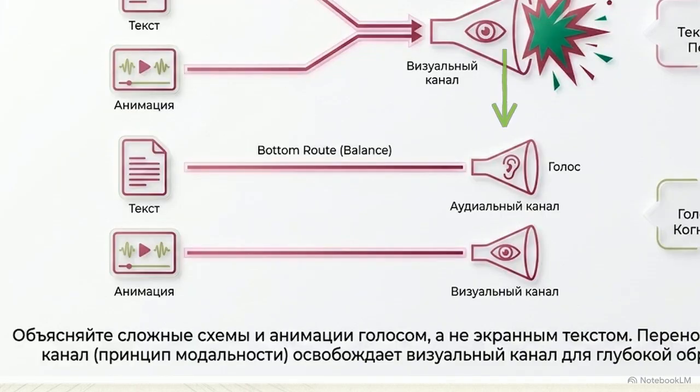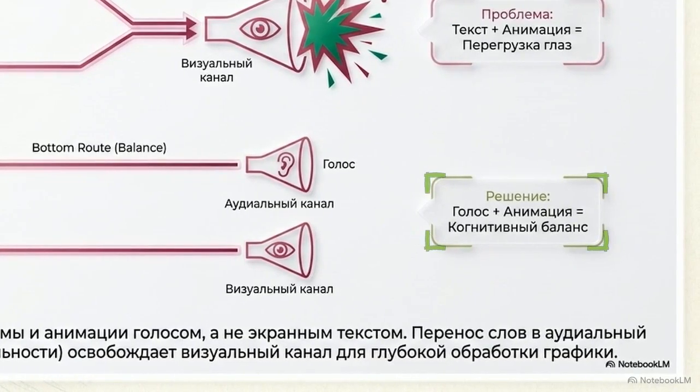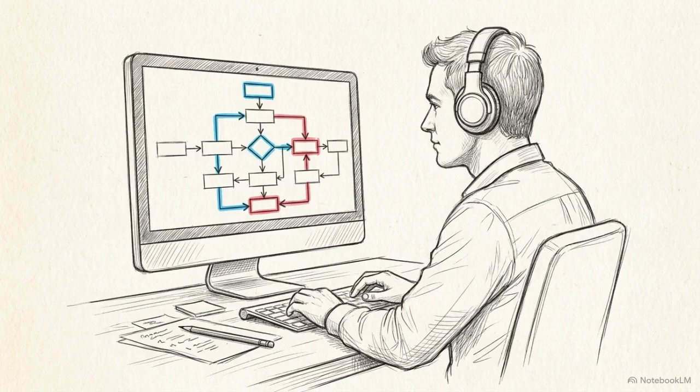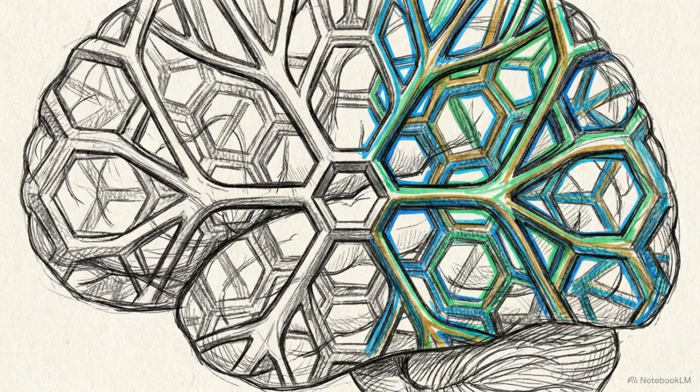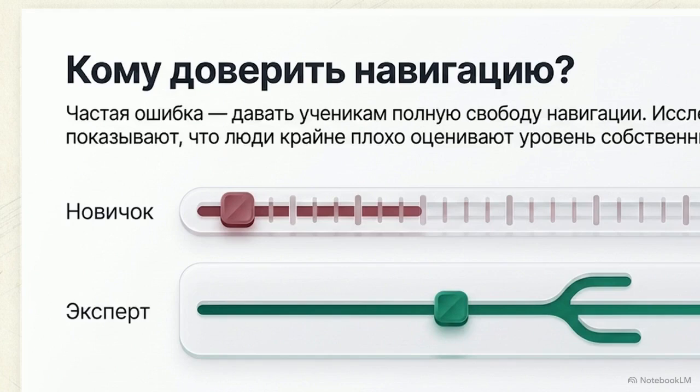Balancing the dual channels protects working memory from systemic overflow. It is the ultimate catalyst for generative processing, freeing the brain to fully encode the knowledge. Evidence-based design carries a critical boundary condition. Techniques that work perfectly to support learning in one scenario can actively harm it in another. This interface slider demonstrates the strict scaffolding, step-by-step pacing, and visual pointers required for an absolute novice. They need these guardrails to form their initial mental models, but as a user gains proficiency, their cognitive needs invert.